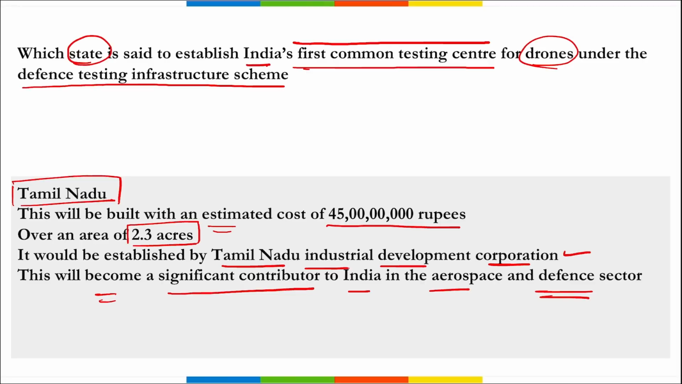Correct? Next. Who is the Chief Minister of Tamil Nadu? M.K. Stalin. Who is the Governor? R.N. Ravi. Right? Then there is Madurai International Airport here. Tuticorin International Airport here. Correct?